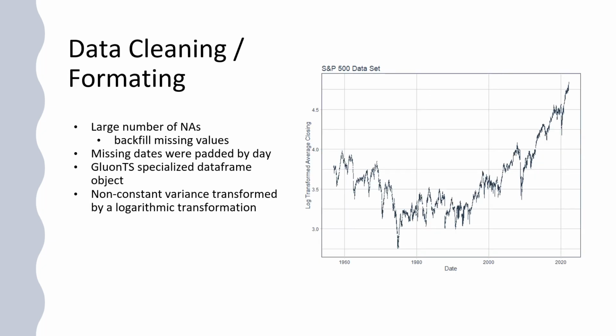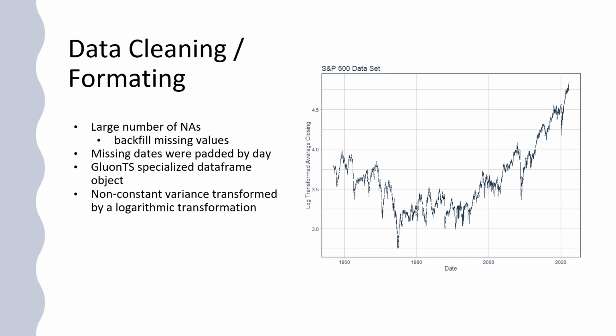Building off those issues of size, our data cleaning was actually a little bit more involved than we thought it would be, especially considering the reputation of the repository. There were a lot of NAs, so you can see here in this graph, these little slits are where we're missing data. So what we did is we would backfill all these with the previous day. If we're missing some here, we use the previous day and just assume there was no drop. So we padded by day.